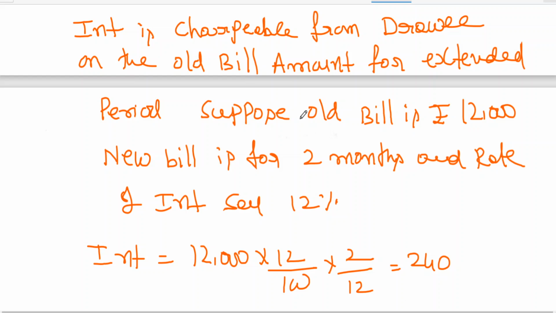How many months? 2 by 12. So how much interest is to be payable? 240 rupees is the interest that is to be charged from B. So therefore B needs to pay.